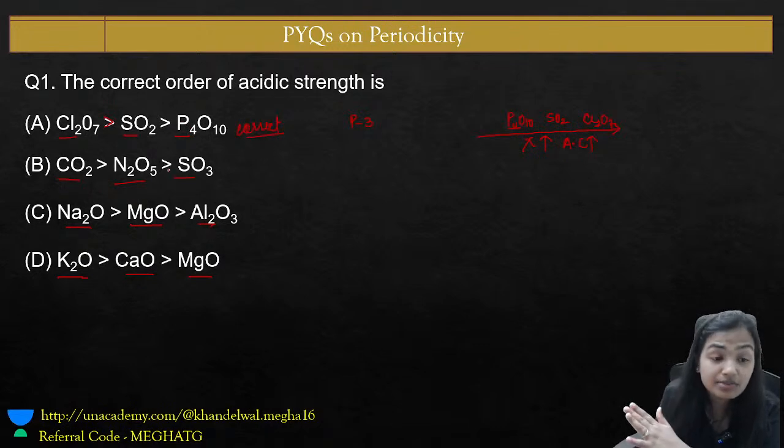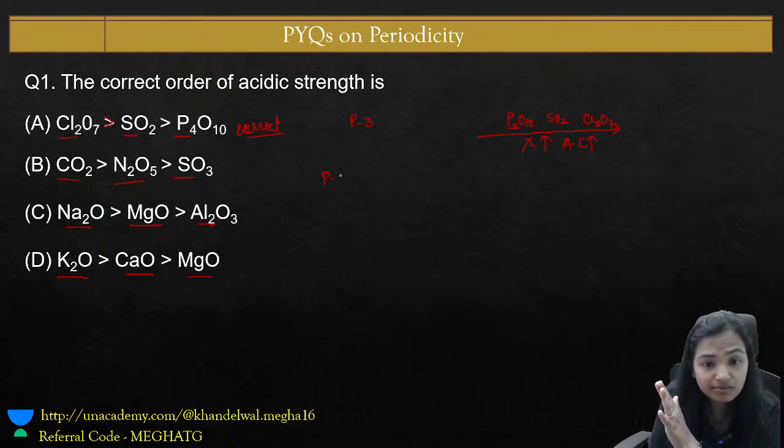Now what about carbon, nitrogen, sulfur? Let's have a look. They belong to period number 2 and period number 3. If you see, carbon comes in group number 14, then we have nitrogen, and this is oxygen, and this is sulfur.